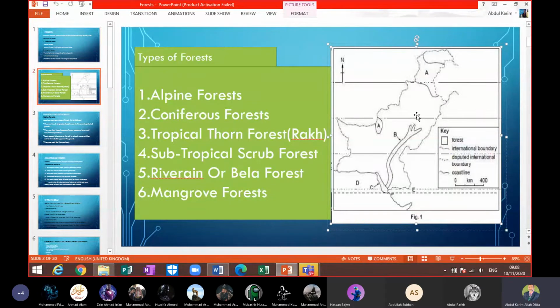But the second part of the question is why is that type of forest there? If you have labeled it as alpine forest, then in the second part of the question you will write the characteristics of alpine forest. And if you have written coniferous forest, you will write the characteristics of coniferous forest. In the same way, B is riverine or bela, because this type of forest is found along river Indus and its tributaries. And C is mangrove, beta.